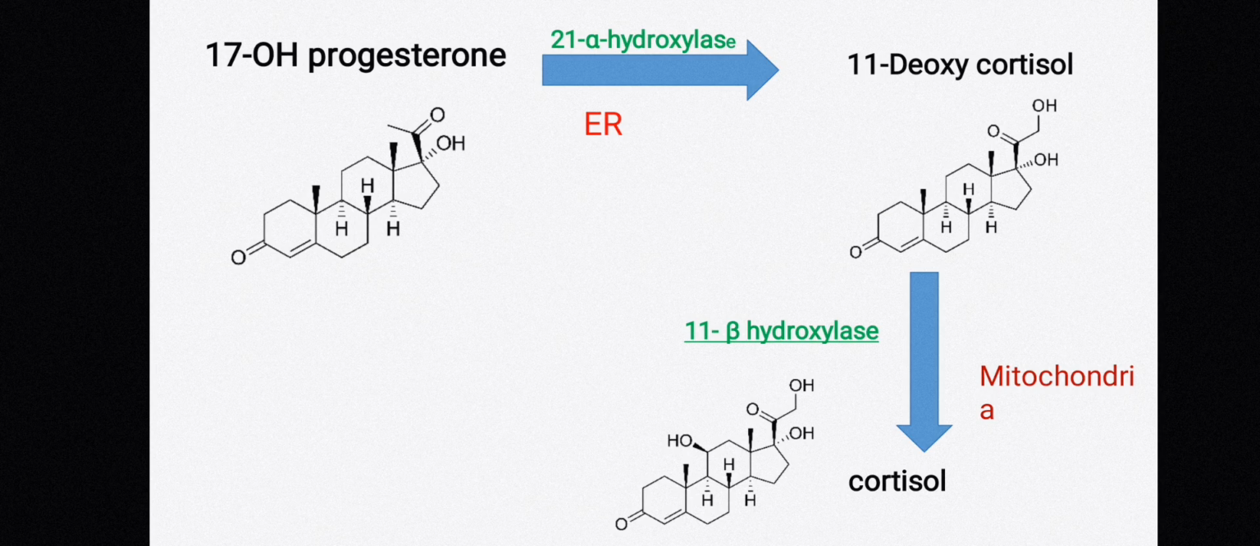Now this 11-deoxycortisol is acted upon by the enzyme 11-beta-hydroxylase. This enzyme is present in mitochondria. So from endoplasmic reticulum, it again moves to mitochondria and is acted upon by the enzyme 11-beta-hydroxylase and forms cortisol. So at last, let's summarize the synthesis.